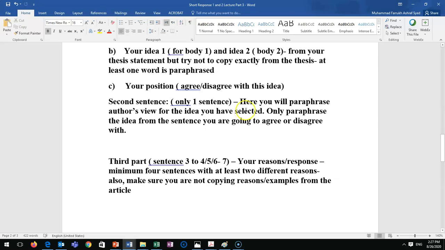Only paraphrase the idea from the sentence you are going to agree or disagree with. You cannot agree or disagree with the whole paragraph. You don't have time and you don't have a word limit for that. That's a detailed response paper, a real one. But this is a short response. So you select one example, 1.5 sentences, 2 sentences, and then paraphrase it.